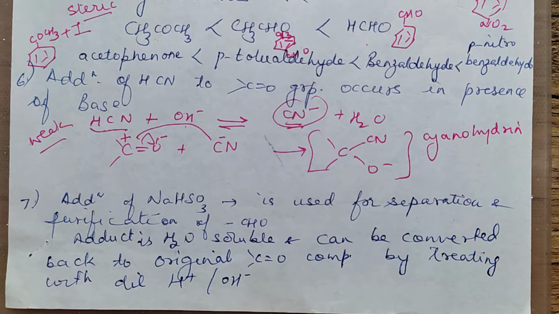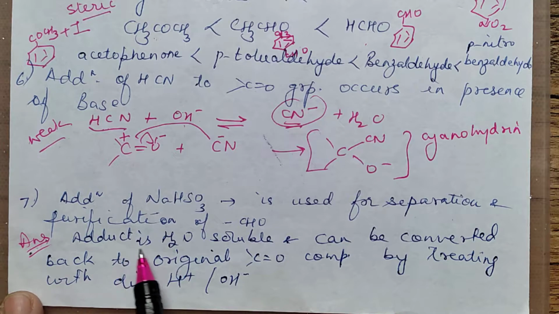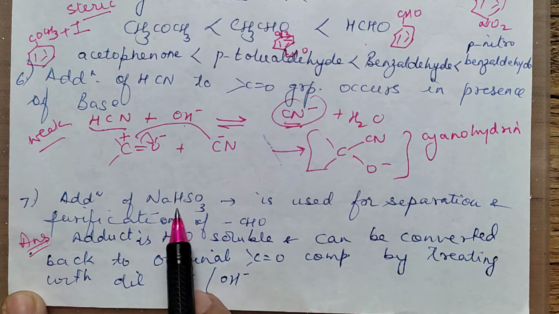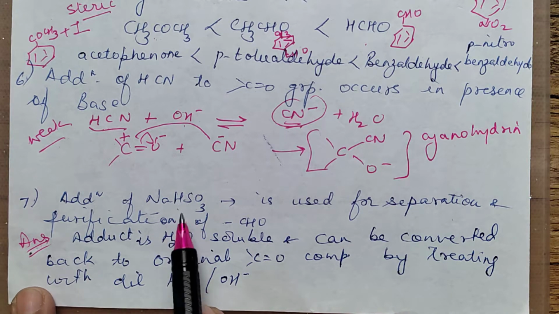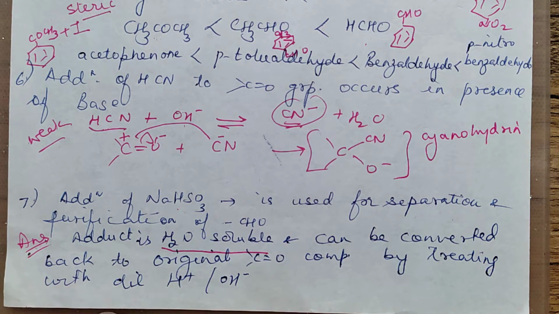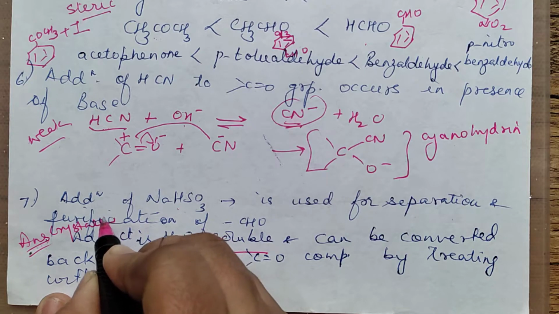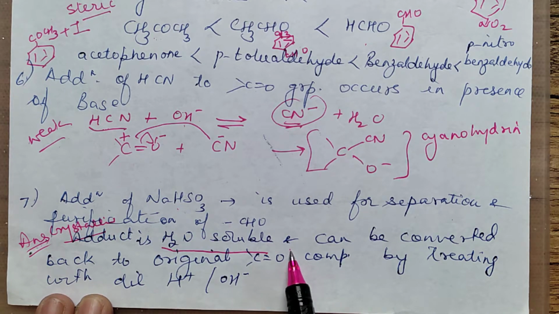Yeah, another question is addition of sodium bisulfite. Sodium hydrogen sulfite is used for separation and purification of aldehydes. So what answer will you write? This is a recent question. You will write down that the adduct, the addition product formed when the carbonyl compound reacts with sodium bisulfite, is water soluble. The product is actually a crystalline precipitate.